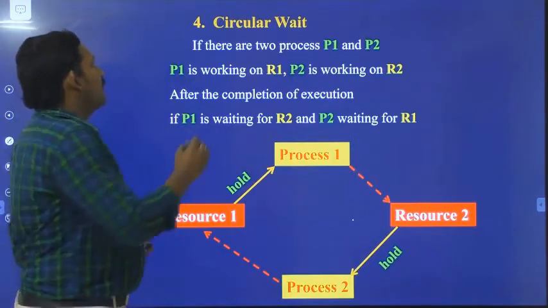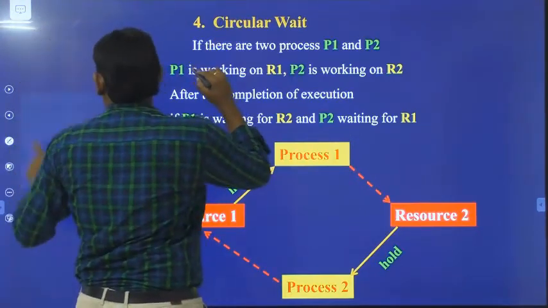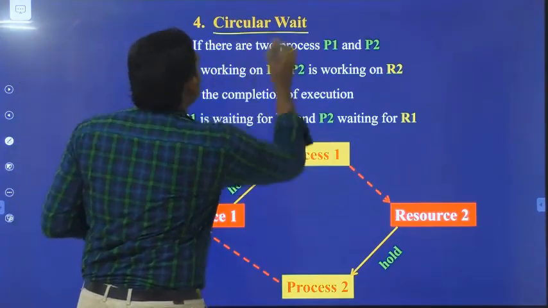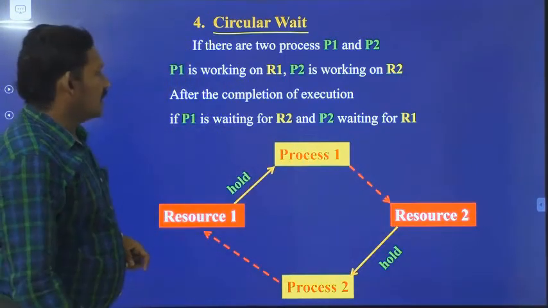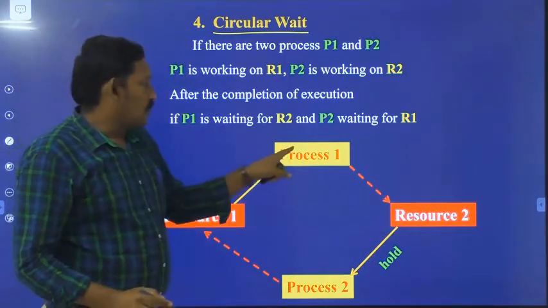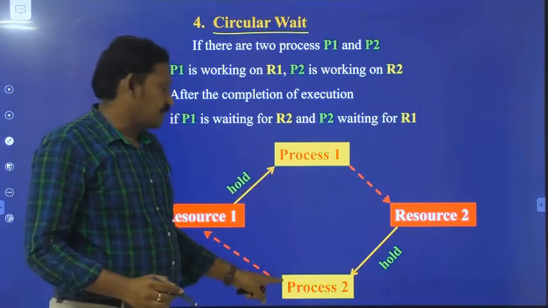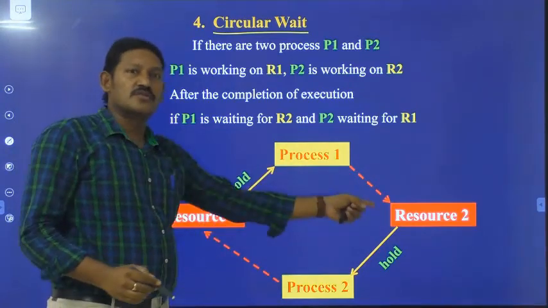The fourth one is circular wait. Here we have process P1, process P2, resource R1, and resource R2.